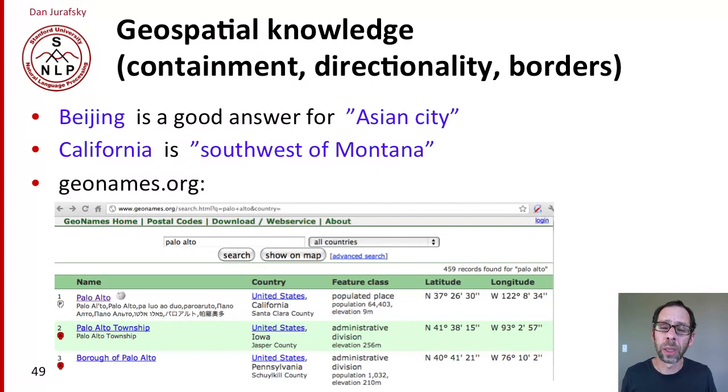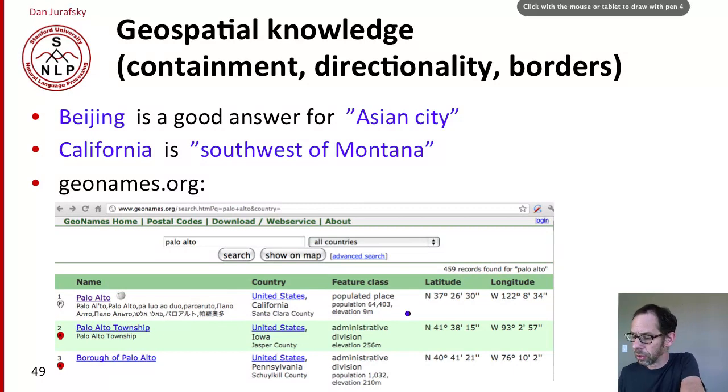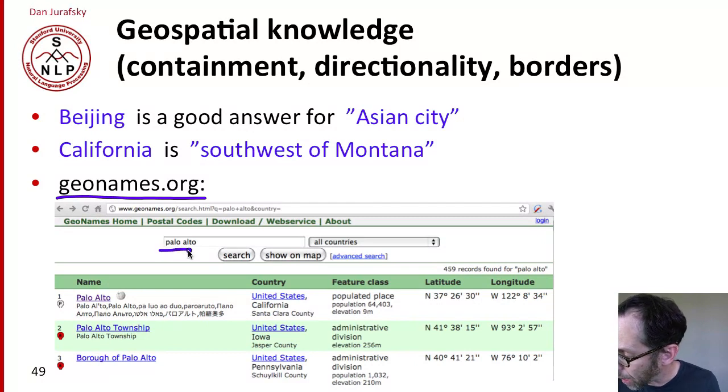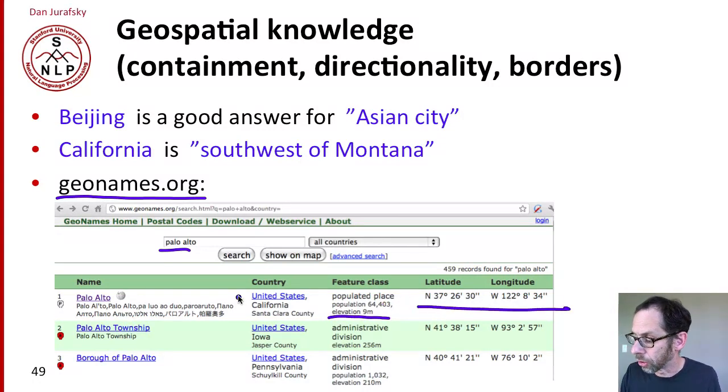Geospatial knowledge, questions about containment or directionality or borders, can help answer lots of questions. So it can help us know that Beijing is a good answer for, say, Asian city, but New York is not a good answer for Asian city, or that California is southwest of Montana. And so, for example, one of these databases, geonames.org, lets you type in, I've typed in Palo Alto here, and you can pull out all sorts of facts from these kind of databases. So its population, its elevation, the latitude and longitude, and the fact that it's part of the United States and part of California and in Santa Clara County and so on.